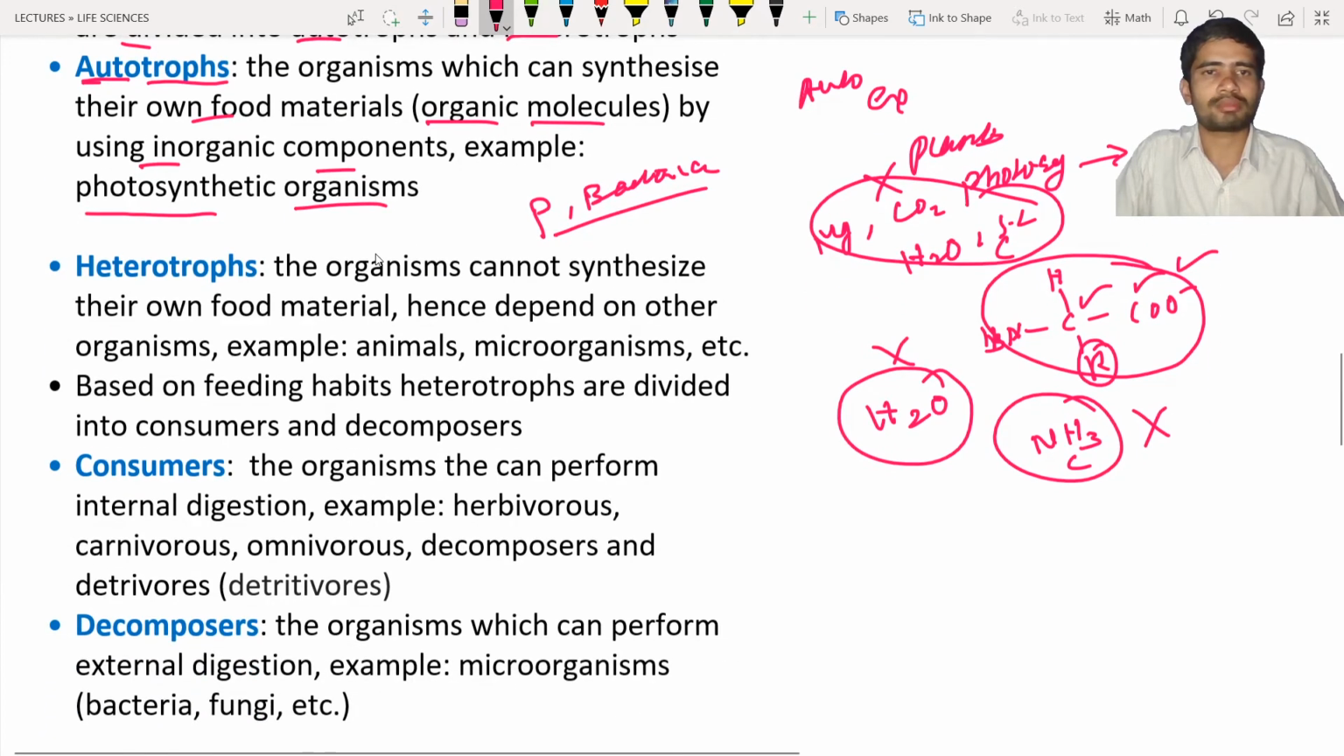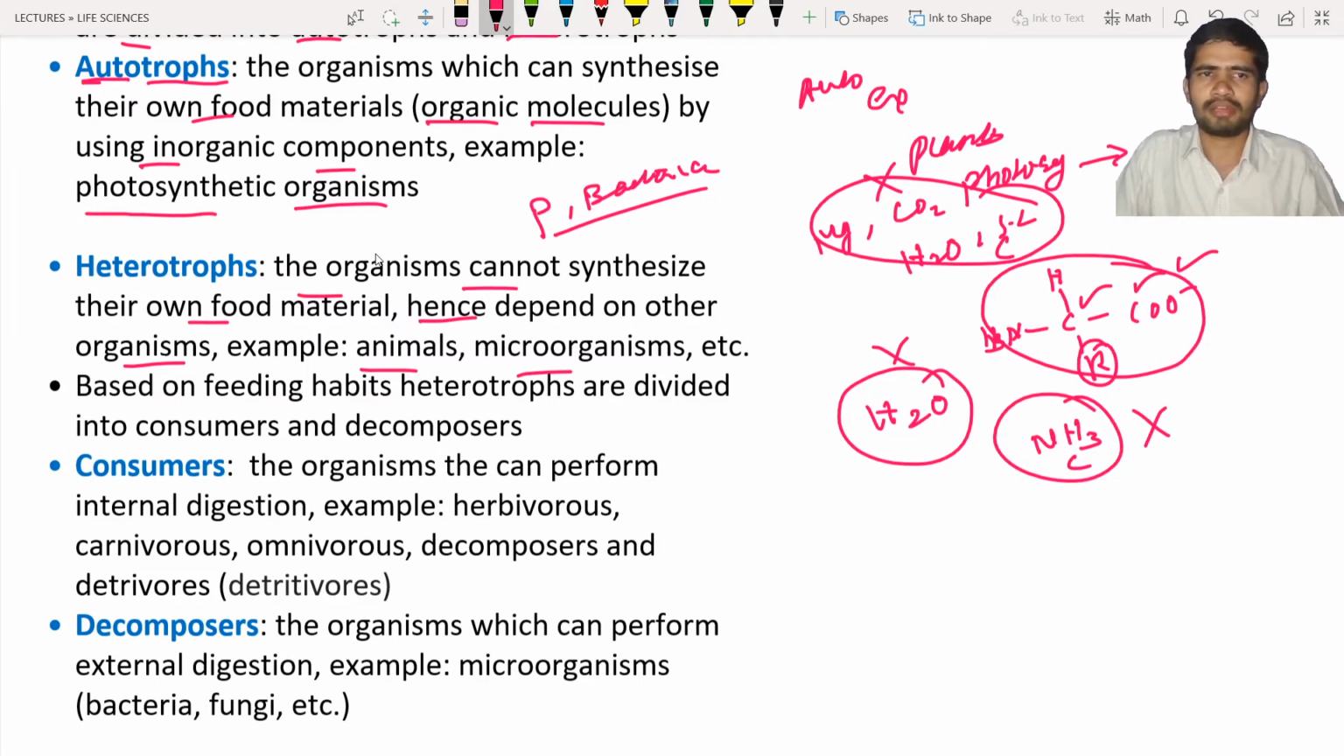Next, what about heterotrophs? Heterotrophs means these are the organisms that cannot synthesize their own food material, hence they are going to depend on other organisms, and as a result we can call these organisms heterotrophs, okay. It means they are going to depend on other organisms. They cannot synthesize their own food material. Example, animals, microorganisms, etc. These all are heterotrophs, and they are going to feed on other organisms, mostly the plants, okay. So they may depend directly or indirectly.